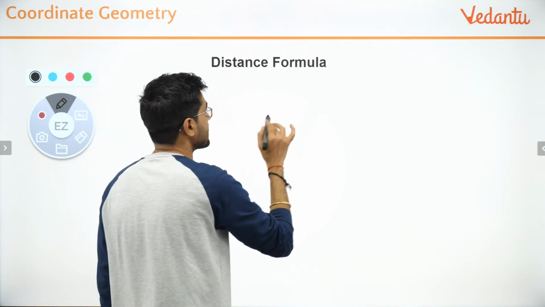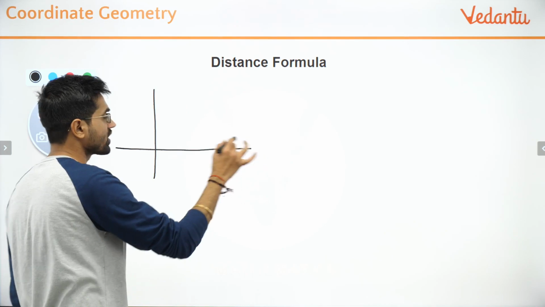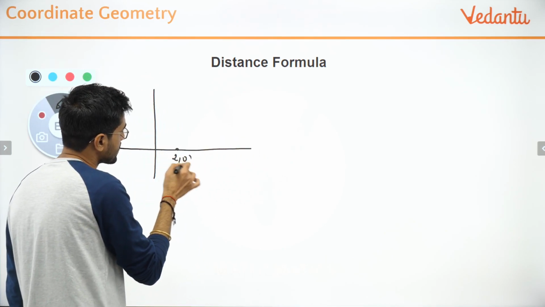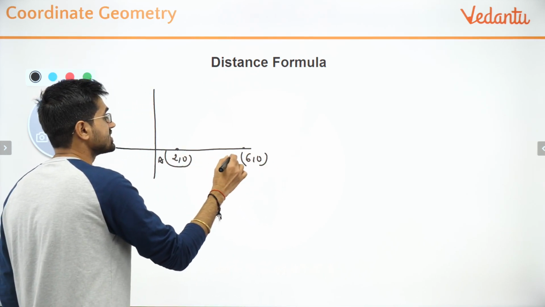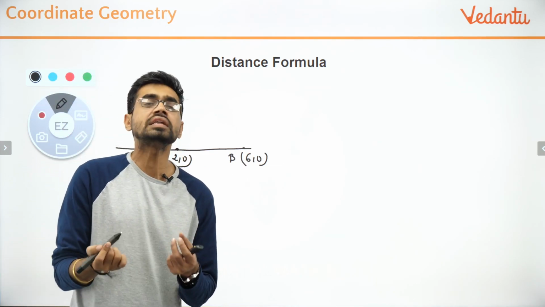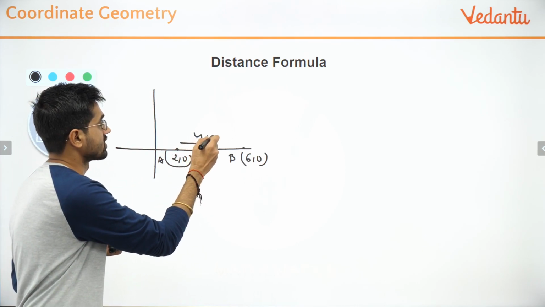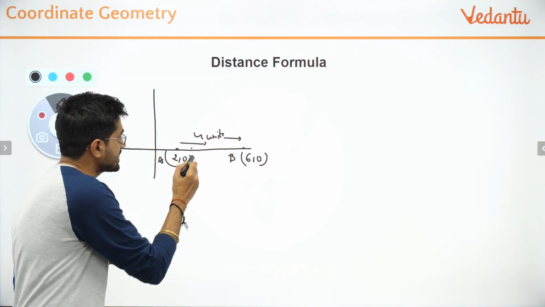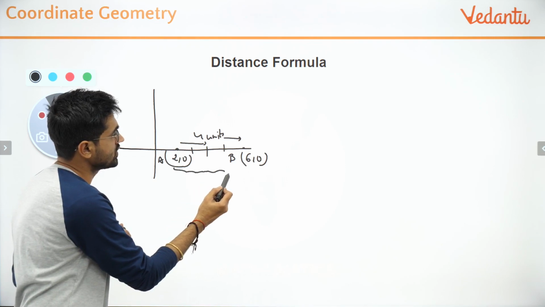Try to understand this. If I give you a graph and two points, say A (2, 0) and B (6, 0), you can easily find the distance between the points A and B. There is nothing much to think about here, because they are just 4 units apart: 1 unit, 2 units, 3 units and 4 units.